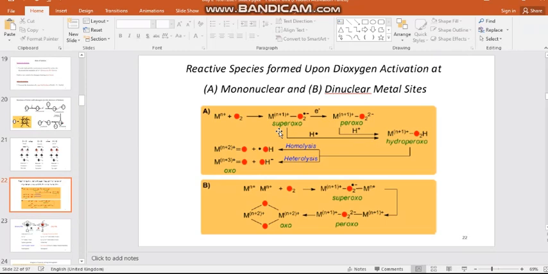But in the presence of a metal ion, what would happen? The metal ion can easily transfer electrons and generate the reactive oxygen species that we have seen in the previous slides. The species will undergo further cleavage and a metal-bound oxidant will be generated. This oxidant is highly reactive and will catalyze organic transformations of biological importance. This oxygen activation may take place in mononuclear, dinuclear or multinuclear active sites, depending upon the nature's strategy.